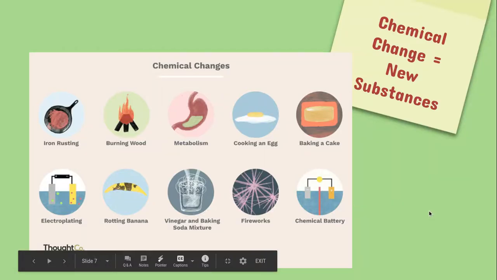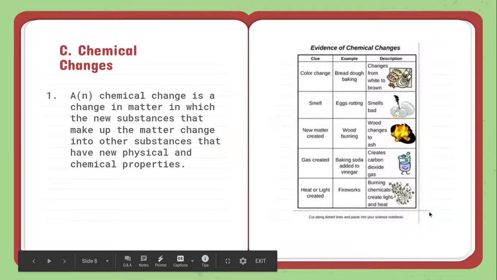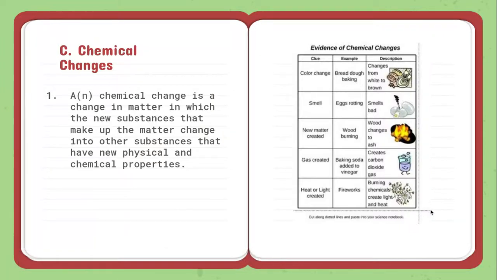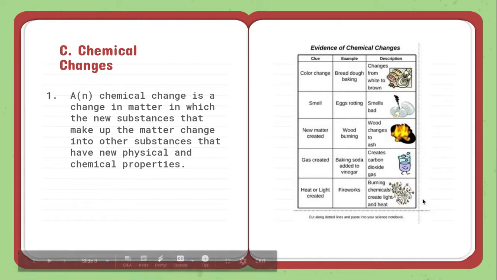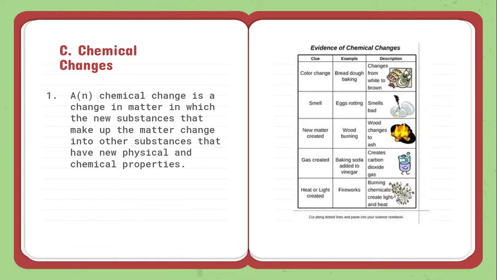Okay. So again, a chemical change means that we are creating new substances. A chemical change is a change in matter in which the new substances that make up the matter have new physical and chemical properties. So I think we've talked about salt. Sodium is a solid metal. Chlorine is a gaseous green gas. They're both toxic if you take them, but as they go through a chemical reaction and become salt, they become okay for us to tolerate.